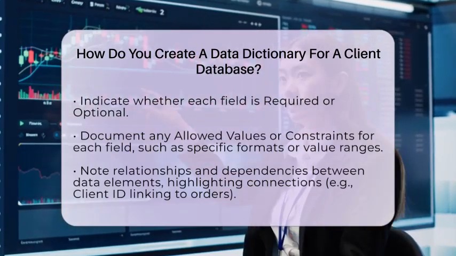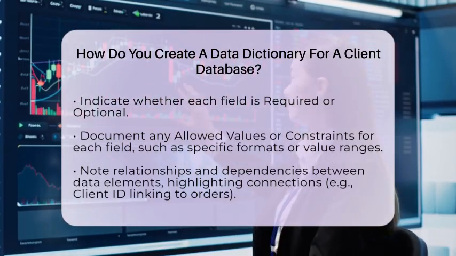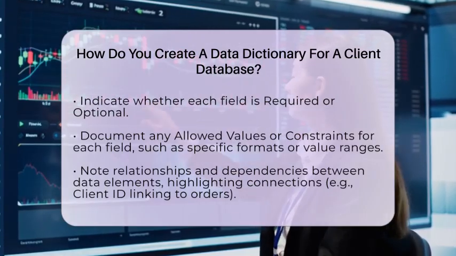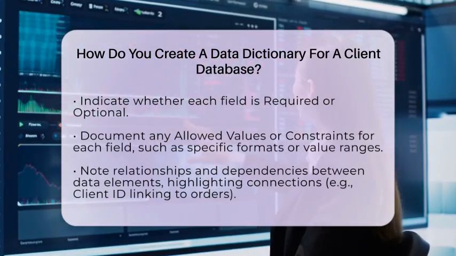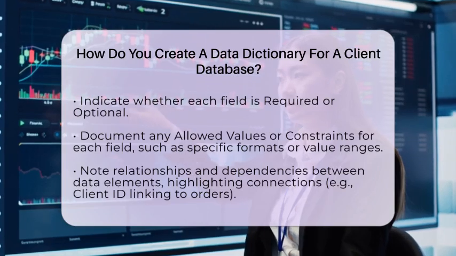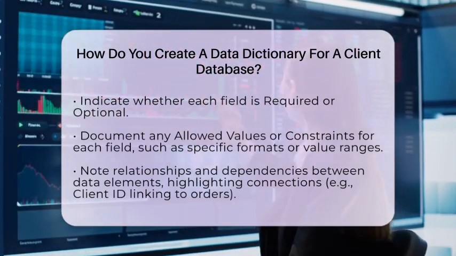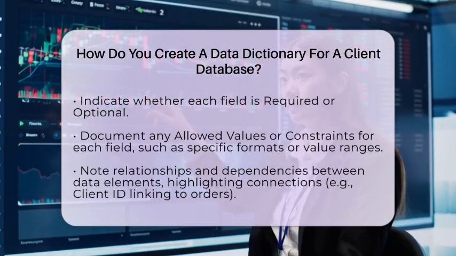When it comes to organizing your data dictionary, a clear, tabular format or spreadsheet works best. Typical columns should include attribute name, data type, field size, description, required status, and any notes on constraints or usage.